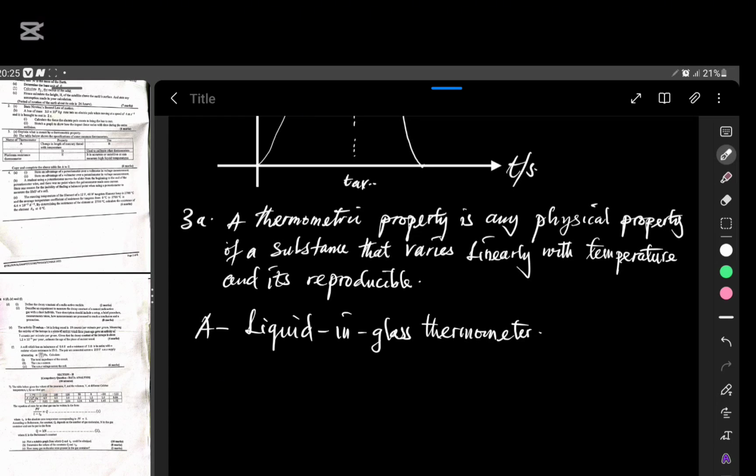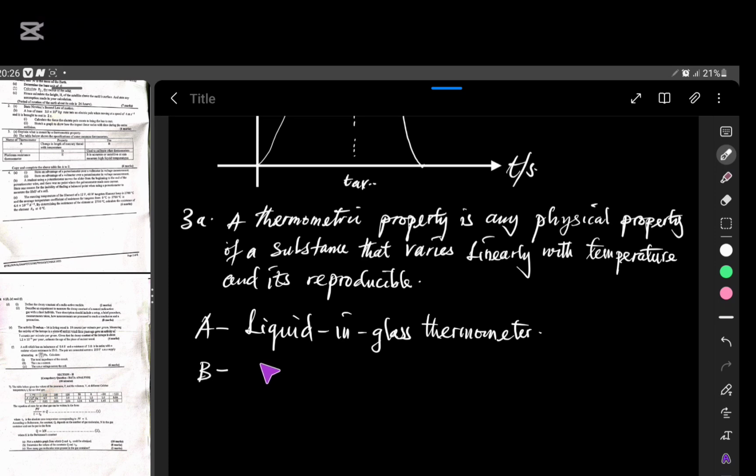As for the use, one advantage that a liquid in glass thermometer, or mercury thermometer, has is the fact that it is portable. It is not heavy. You can carry it from place to place. And secondly, it is easy to read because normally the glass strand is transparent. Since it is transparent, you can easily pick values, and equally the mercury is colored. That's one advantage of mercury that enables it to be used in place of water for a thermometric property.